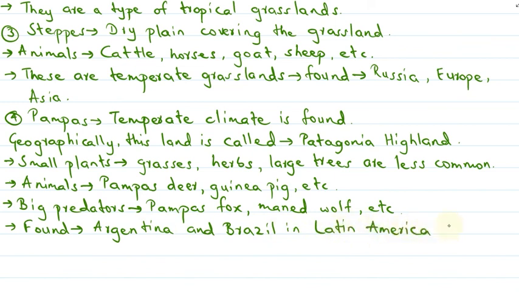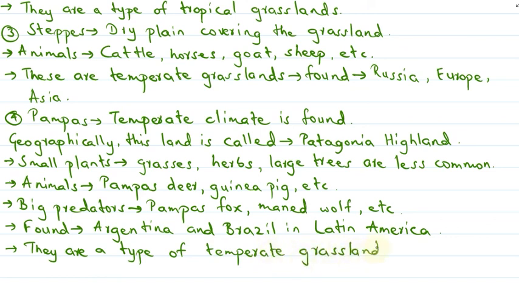And what type of grassland are they? They are a type of temperate grasslands, as they have a temperate climate. We had already discussed that the pampas are a type of temperate grasslands.